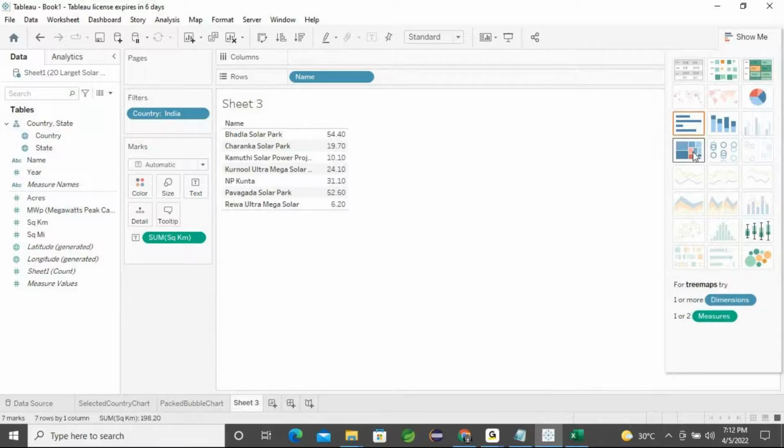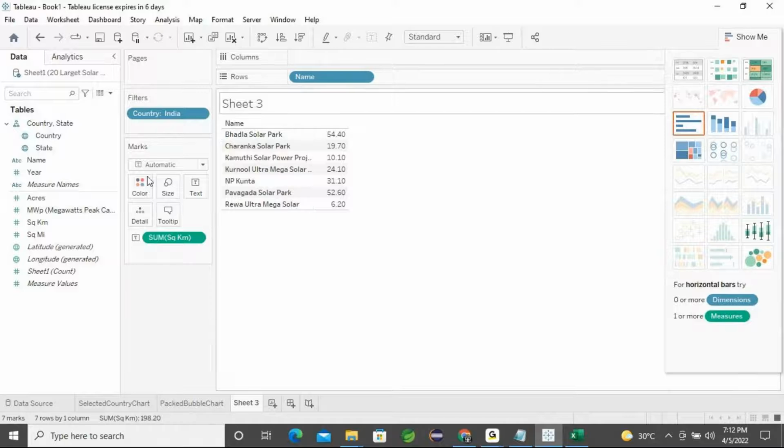You can also make it in a tree format or packed bubbles. These are the main concepts, and here you can make it ascending or descending order.